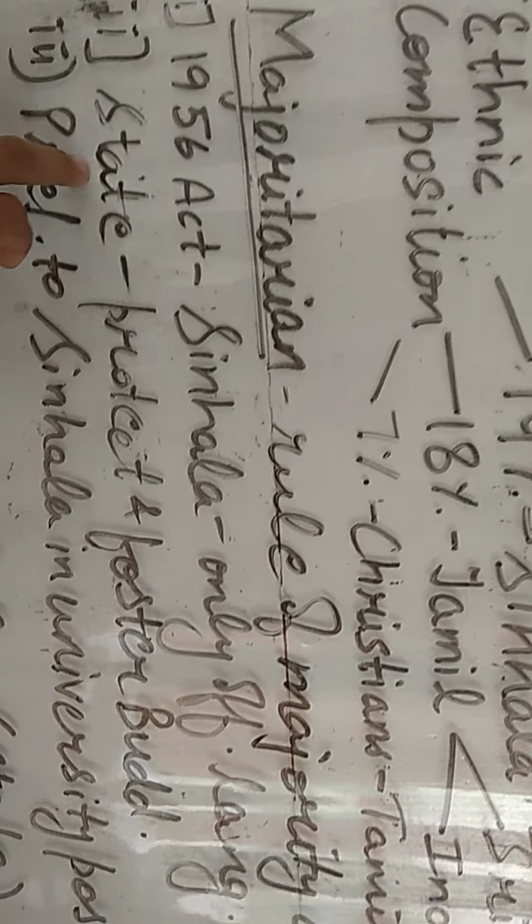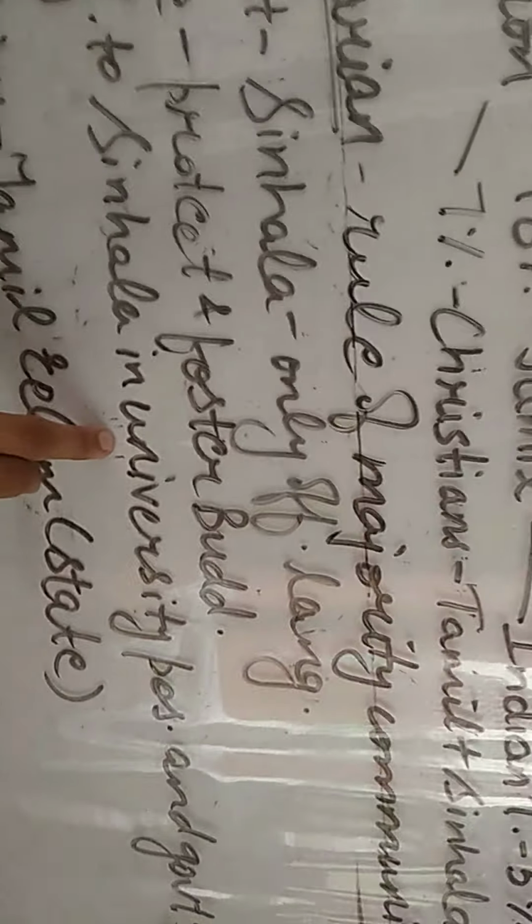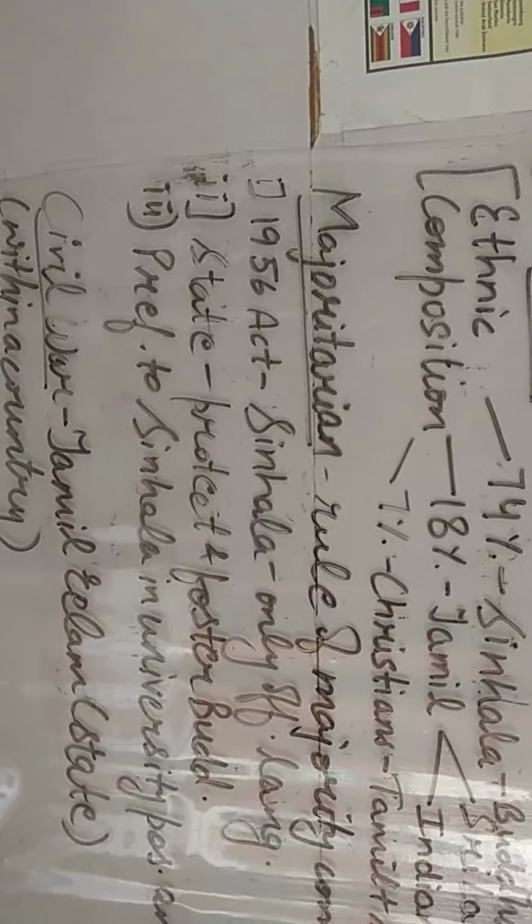And another provision was that state will protect and foster Buddhism, the religion which is followed by the majority, that is Sinhalas. And third provision was state will give preference to Sinhala speakers in university positions and government jobs. So all the three measures were against the minority community, that is Tamil speakers, and as a result they protested and it culminated into civil war.